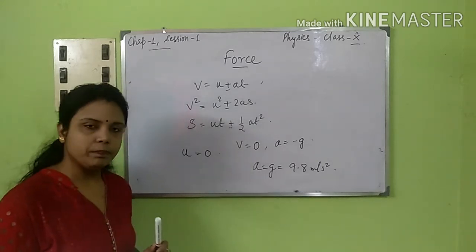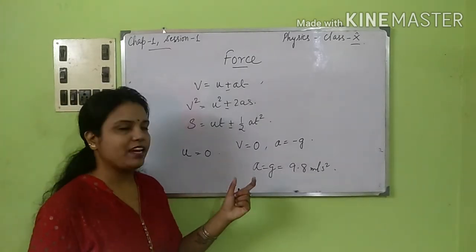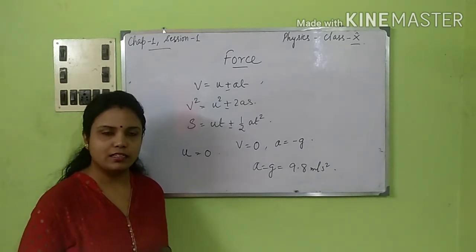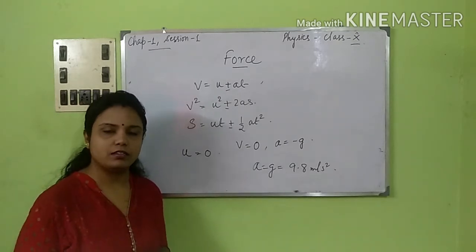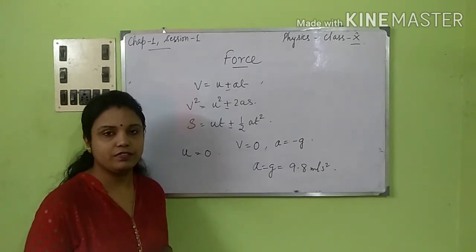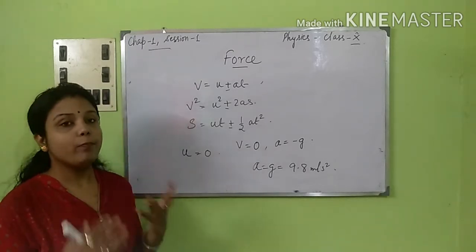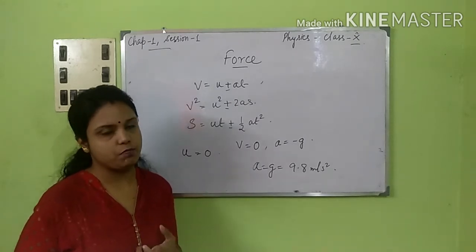Next, this particular value of g, 9.8, is different at different places. With height or altitude, or with depth inside the earth's surface, the value of g will decrease. But if you go towards the poles, the value of g is maximum.